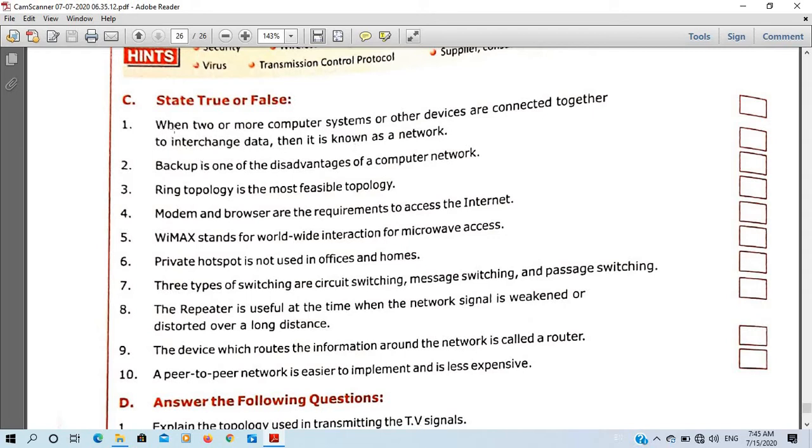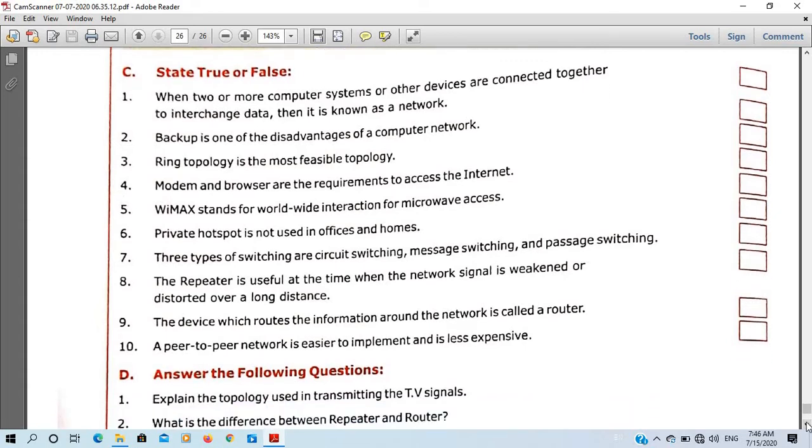Try to listen carefully. When two or more computers, systems or other devices are connected together to interchange data, then it is known as a network. This is true, as when two or more devices are connected for communication and sharing of resources, it is known as a network. So first one is true. Second one, backup is one of the disadvantages of a computer network. This is false because backup is an advantage. So 2 number is false.